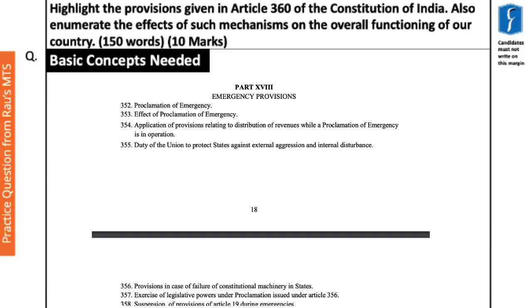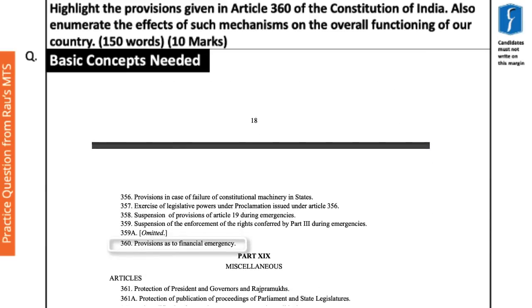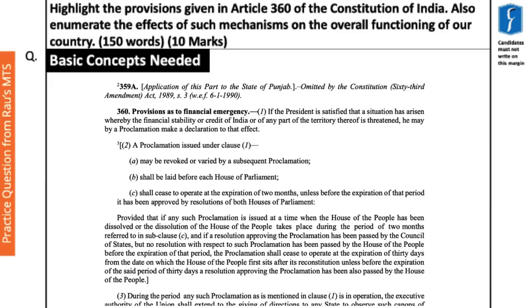Article 353 deals with the effect of proclamation of emergency. Article 354 deals with the application of provisions relating to distribution of revenues while a proclamation of emergency is in operation. And finally, Article 360 deals with provisions as to financial emergency.